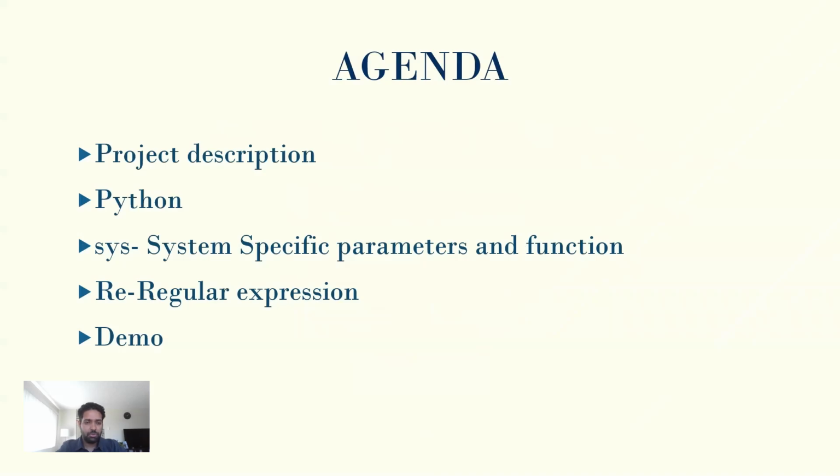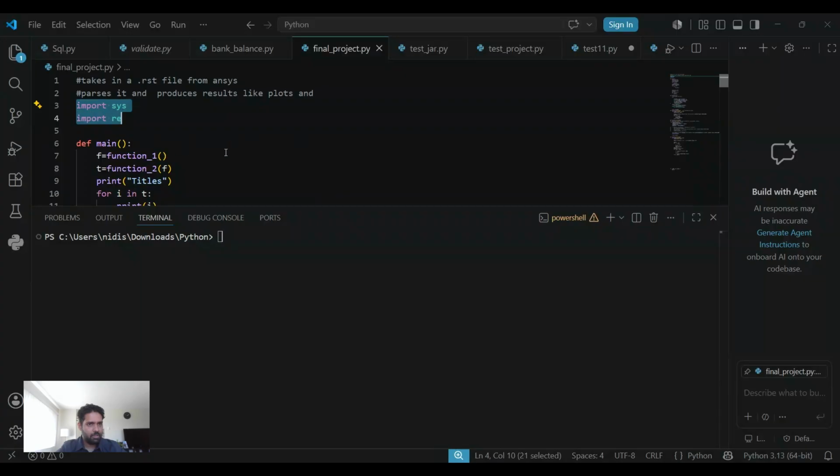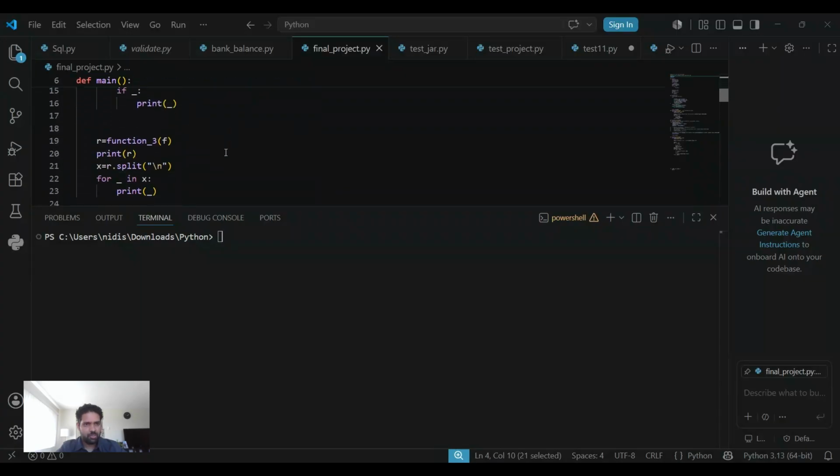For this program I have used Python. The two important modules that I have used for this project are the sys module, with the system-specific parameters and functions, and the regular expression module, which is re. Let's go forward and see how the program actually works. As I said, there are two main modules used over here, sys and re, and the program has a main function followed by four other functions. Let's start the program with python final_project.py.